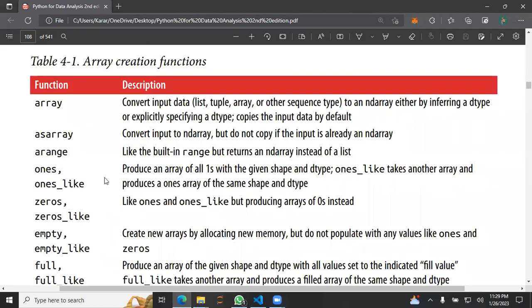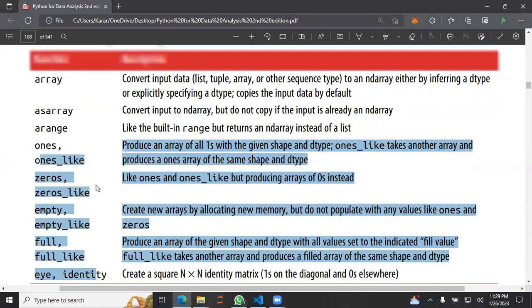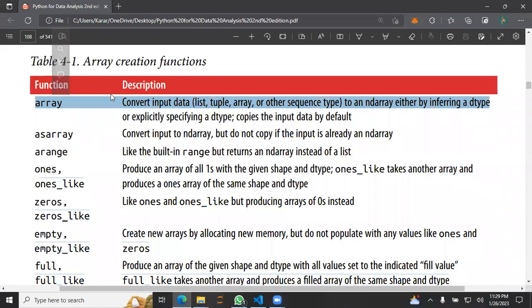Yeah, so here we go. Array creating functions. We have all these functions to create some arrays. You already know about numpy.array. As array is a function. Do you remember what asarray does?